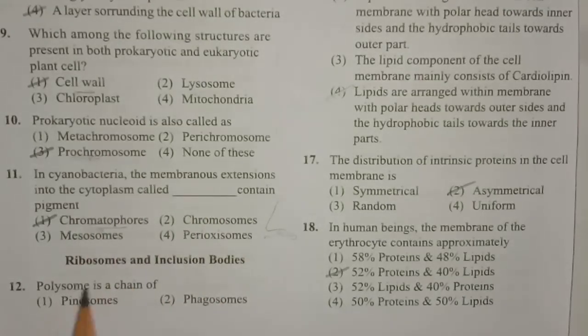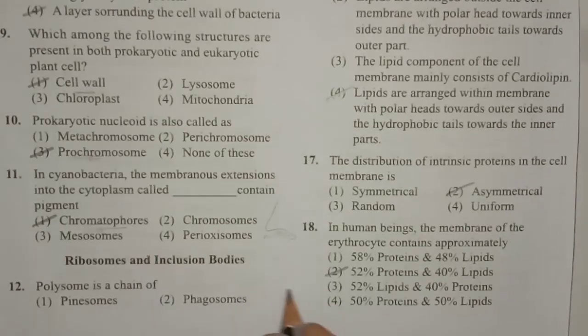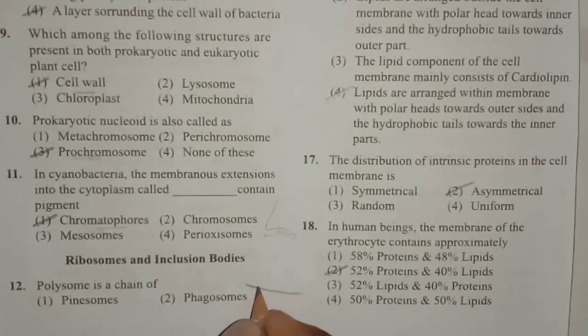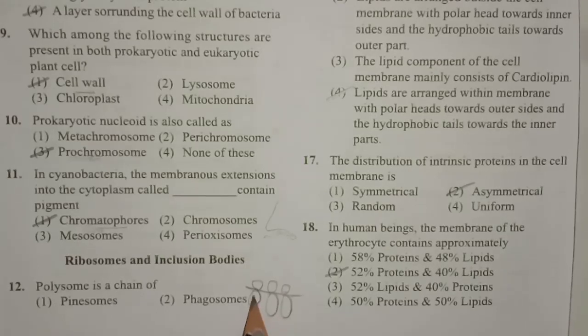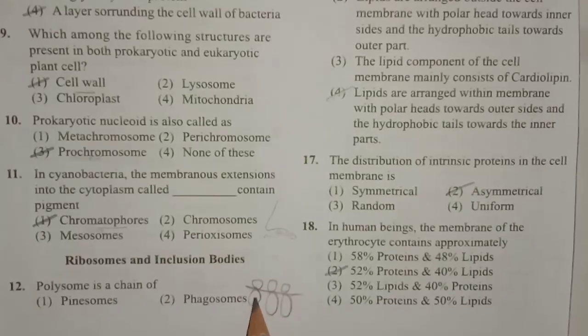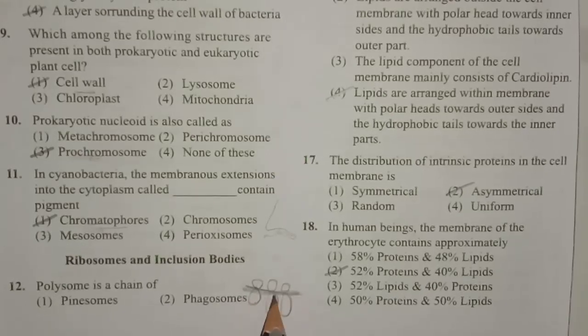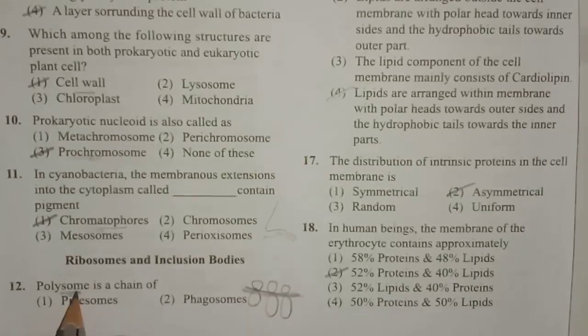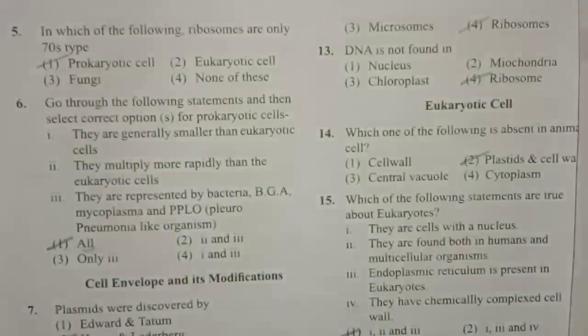Next one, polysome is a chain of. This is also another thing we can observe in the bacterial cell. Here, many ribosomal subunits are attached to a single mRNA. You know that a ribosome is made up of a smaller subunit and a larger subunit. Both the subunits are attached to a single mRNA, and that condition is called a polysome. Polysome is a chain of ribosomes.